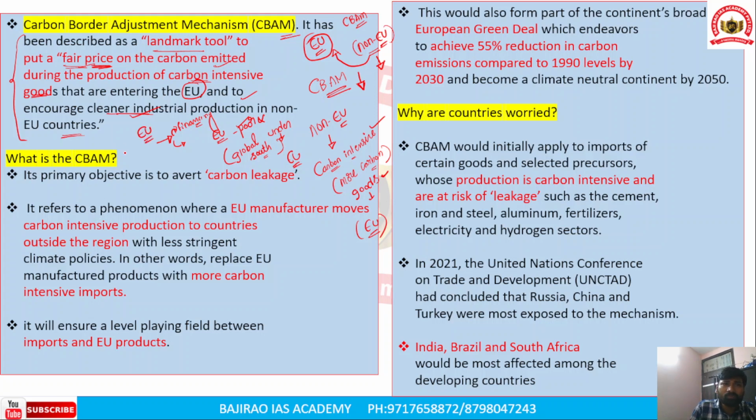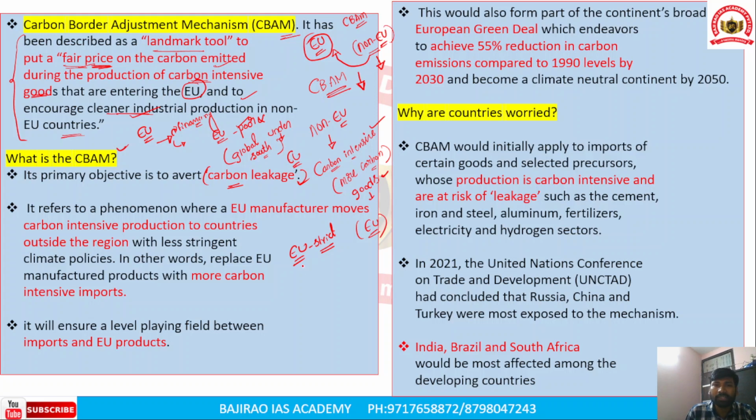Now we need to understand what exactly is the carbon border adjustment mechanism. The primary objective of the carbon border adjustment mechanism is to avoid or avert carbon leakages. And how does this mechanism avert the carbon leakages? We need to understand it in the following way. For example, the European Union has imposed strict climate regulations or strict emission regulations. So strict emission regulation laws are in place.